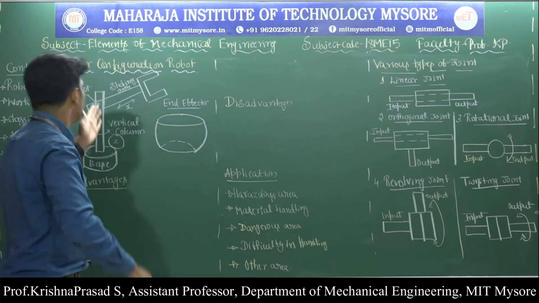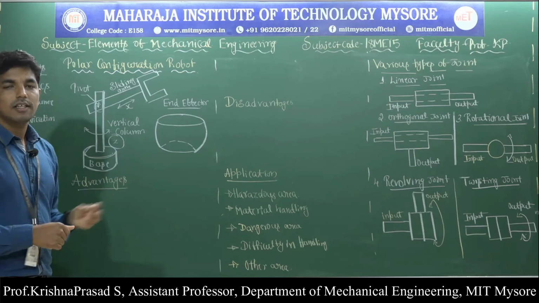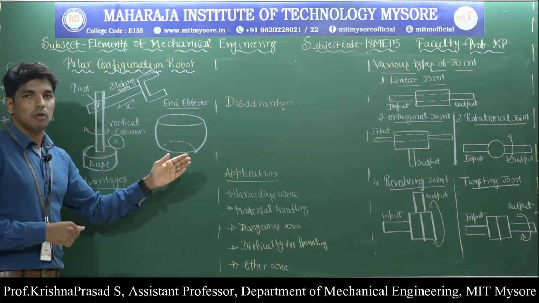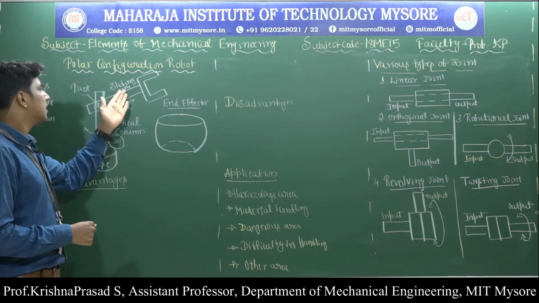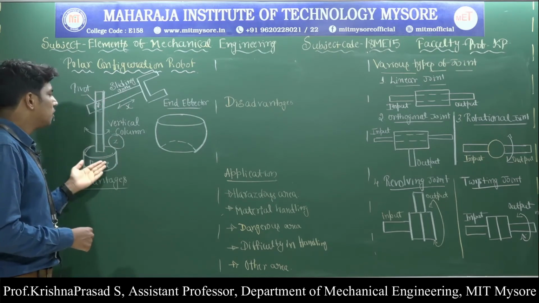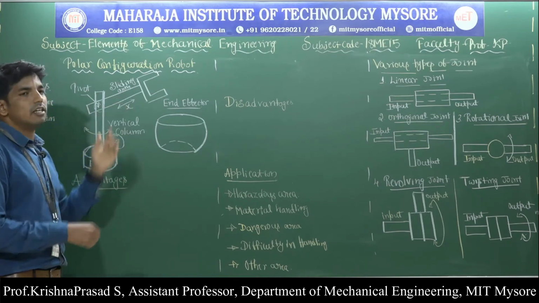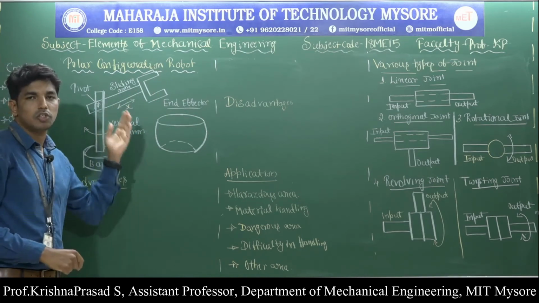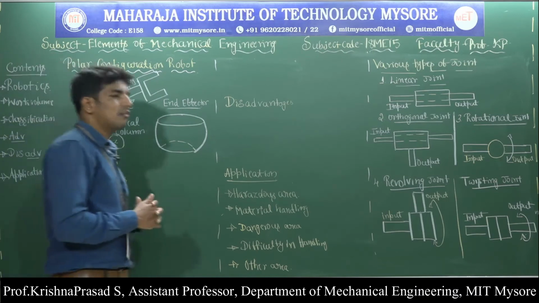Observe here what is meant by the polar configuration robot. The motion of this kind of robot traces a partial sphere, and the main parts are the base, vertical column, sliding arm and the pivot. First, the vertical column is mounted on the base and rotated about its own axis using the Z joint. Then the sliding arm extends and retracts to provide the particular reach. Then the pivot is used to raise or lower the arm. So this is called the polar configuration robot.